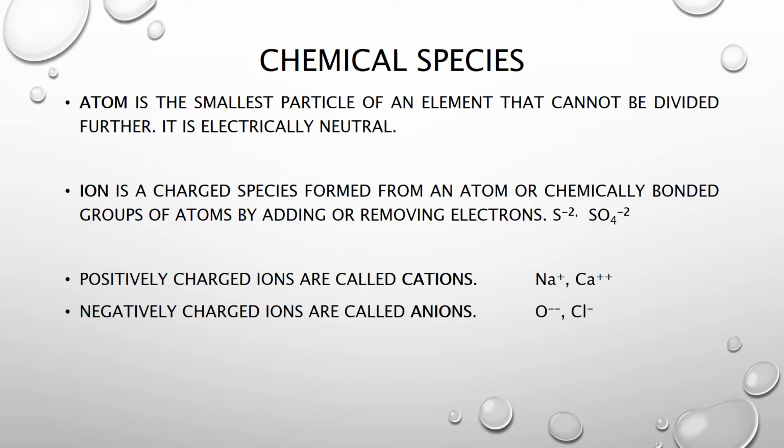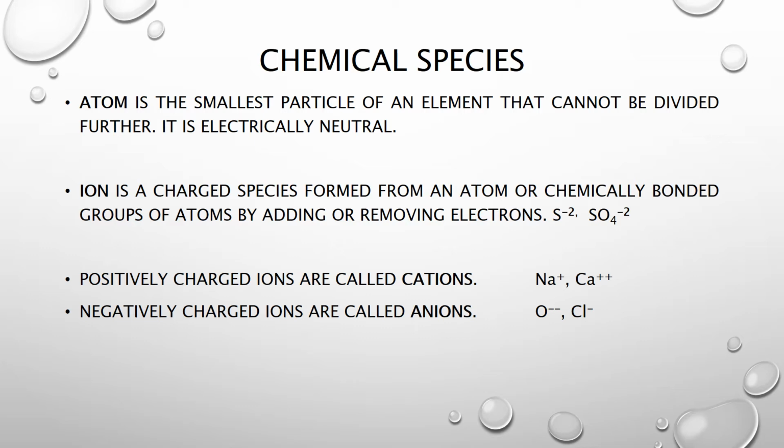Second species is the ion. We use the term ion for the charged species. It means an atom or group of atoms, when it has some charge, we use the term ion. Ions are formed by adding or removing electrons in the valence shell.